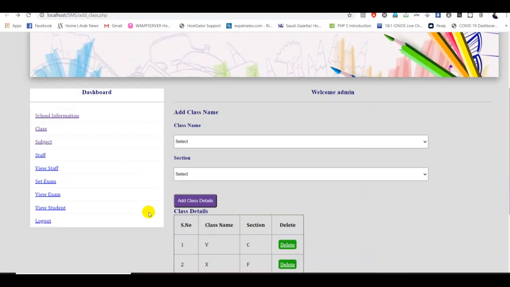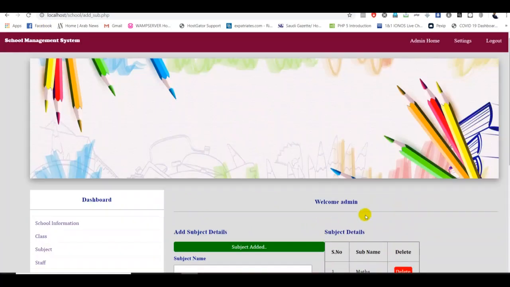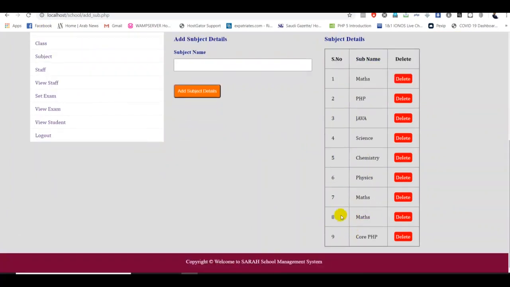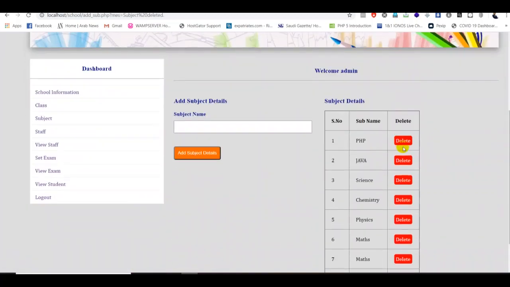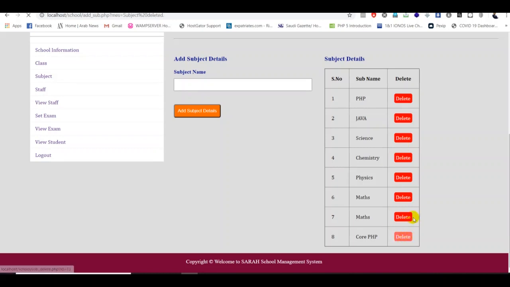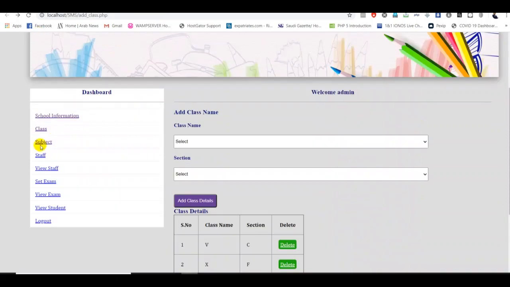So now we move to our subject pages. For example, if the admin wants to add a new subject, he is able to add this new subject. So we have to work on the subjects. If you go back to my original design, so then subjects, if the admin types any maths, you can add subject, he is able to add the new subjects. So maths over here, guys. So similar function we have to work over here, guys. If the admin wants to delete this subject, he is able to delete that. So similar design we need to do in our school sections and the subject part.